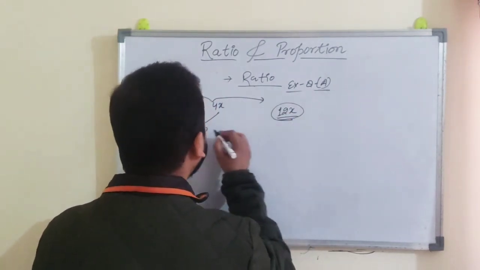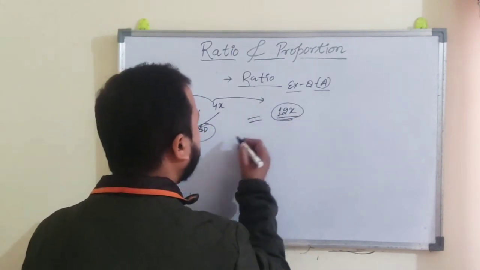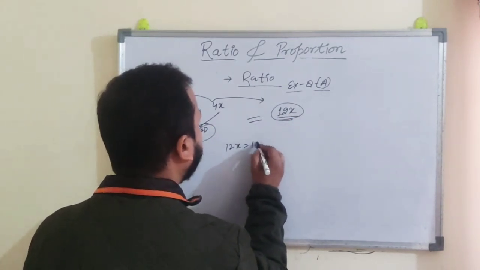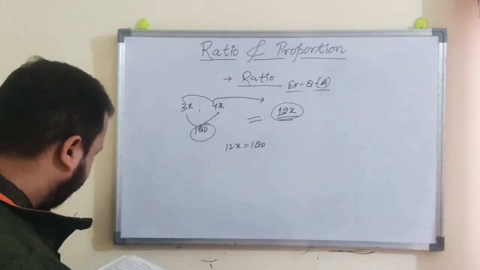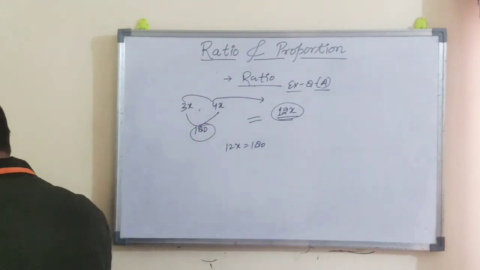So this is also the LCM, this is also the LCM. You can equalize it. So 12x is equal to 180. Find the value of x and multiply it, right? You will get the number. Now come to question number 15.